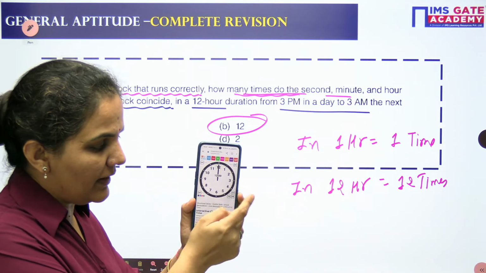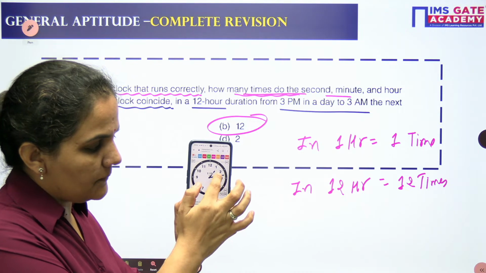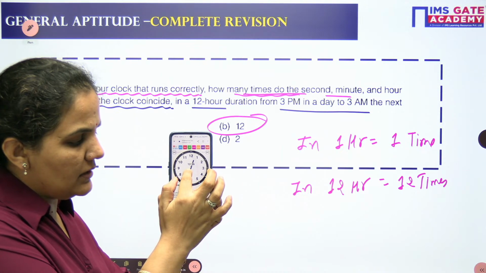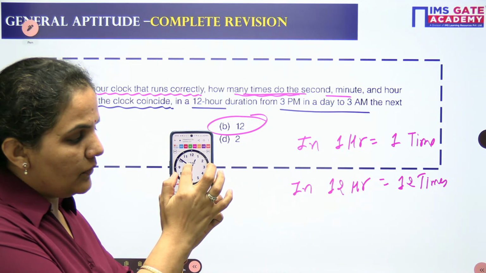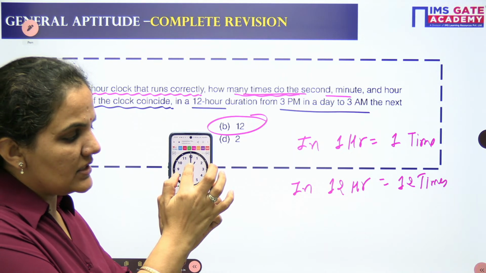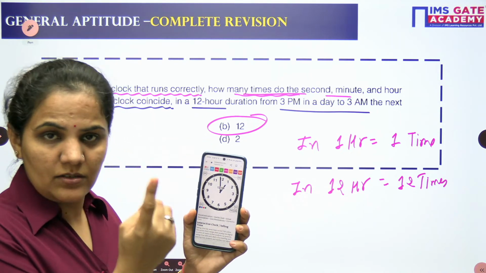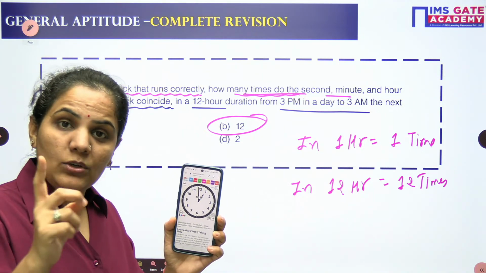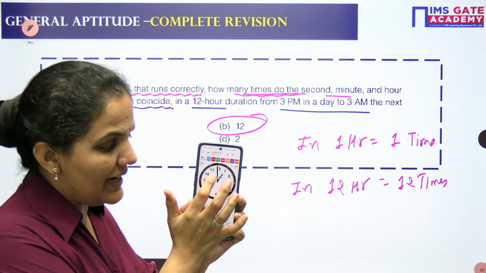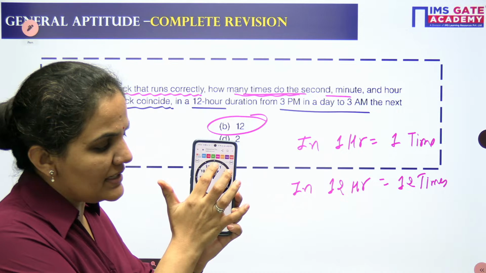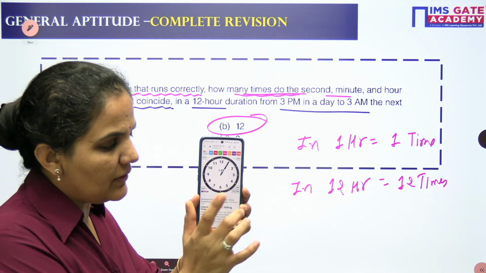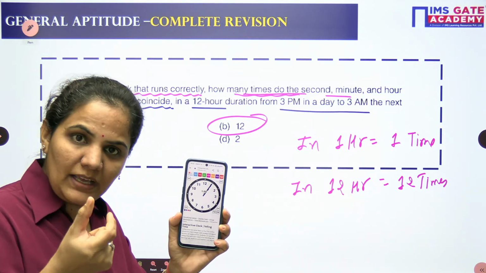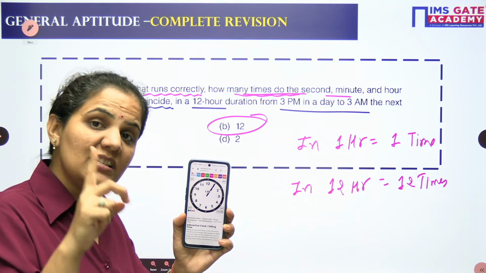Now let's start from the 12 again. 12, 12:05, and I will go on. 12:10, 12:15, 12:20, 12:30, 12:45, 12:50, and this is 60. So 12:60 means 1 o'clock. Between 12 to 1, it does not coincide anywhere. When you move more, you can see it is coinciding at about 1:05. Between 12 to 1, it's not coinciding anywhere. Between 11 to 12, it is coinciding only one time, which is at 12 o'clock.